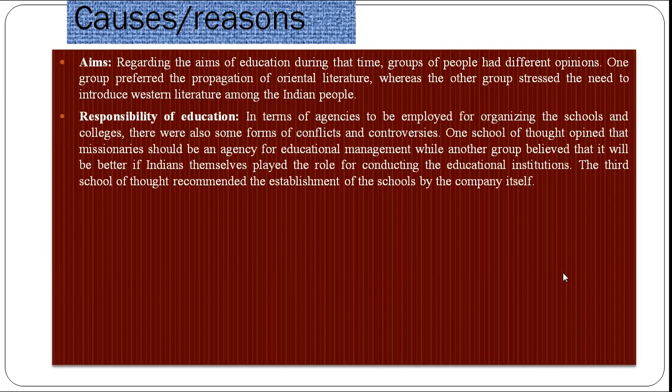Next one is responsibility of education. In terms of agencies to be employed for organizing the schools and colleges, there were also conflicts and controversies between the parties. One school of thought opined that missionaries should be the agency for education management, while another group believed that it would be better if Indians themselves played the role of conducting the educational institutions. The third school of thought recommended the establishment of schools by the company itself. So regarding responsibility of education, three groups arose.